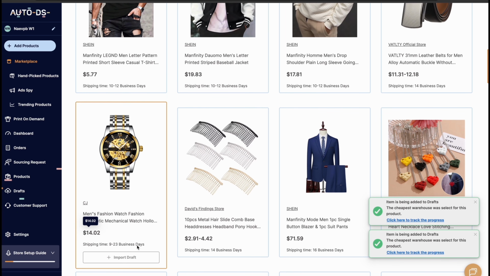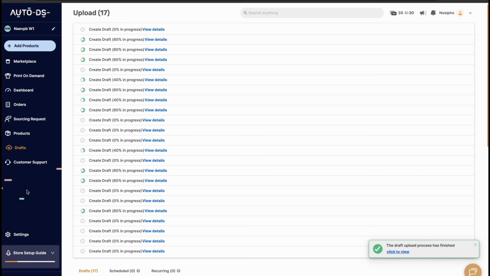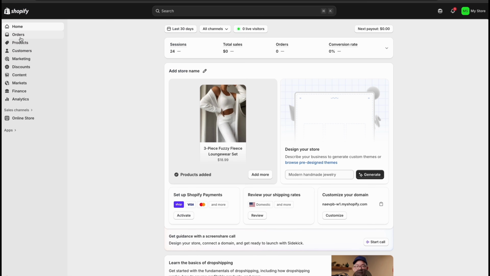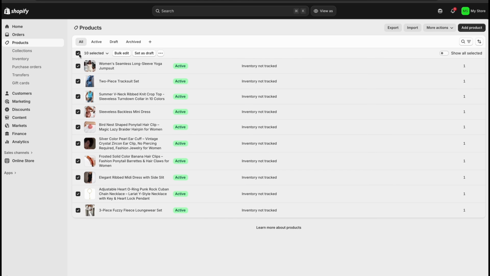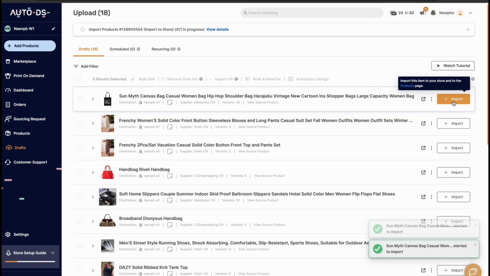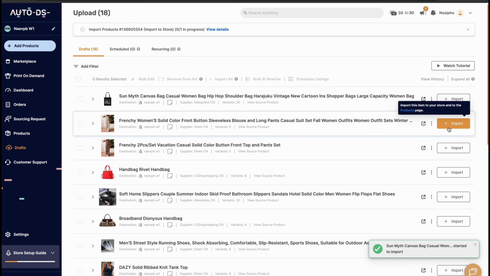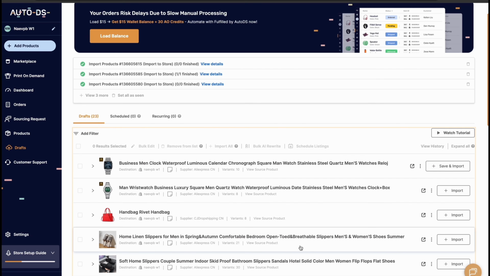After that, go to the draft section. This is where you'll see all imported products. Before we import them to our store, if you come to your Shopify tab under product, you will see all the automatically added products that came with your store. But let's say we wanted to remove or add more product, you can click all and delete or leave them as they are. Under your AutoDS tab, draft section, click import on every product.